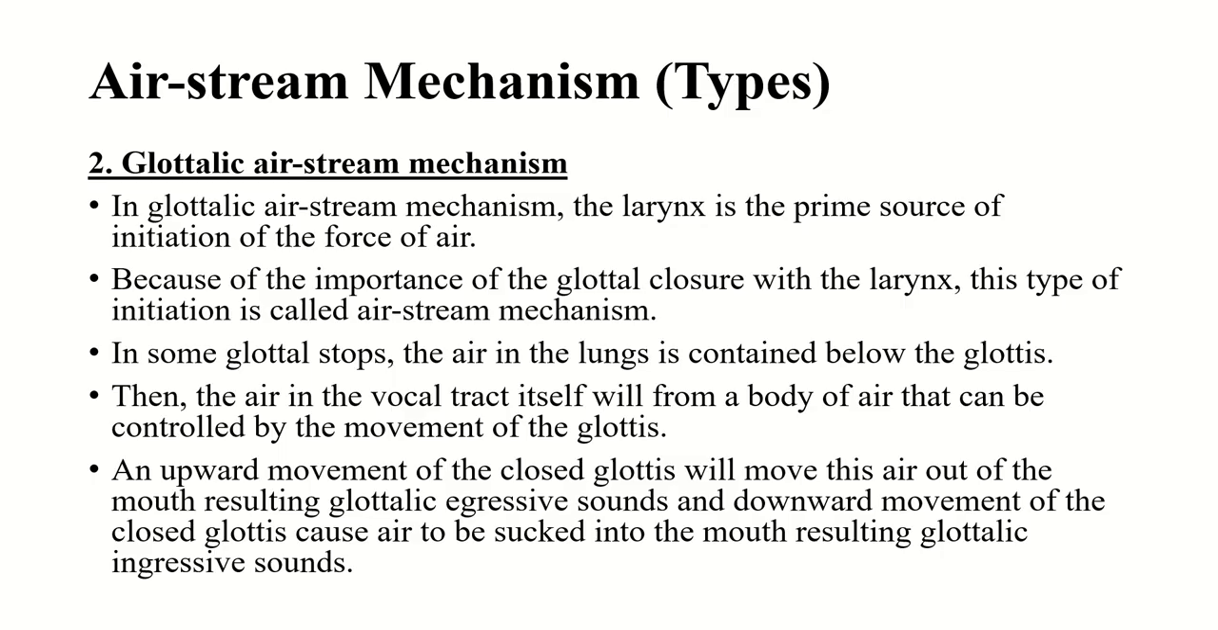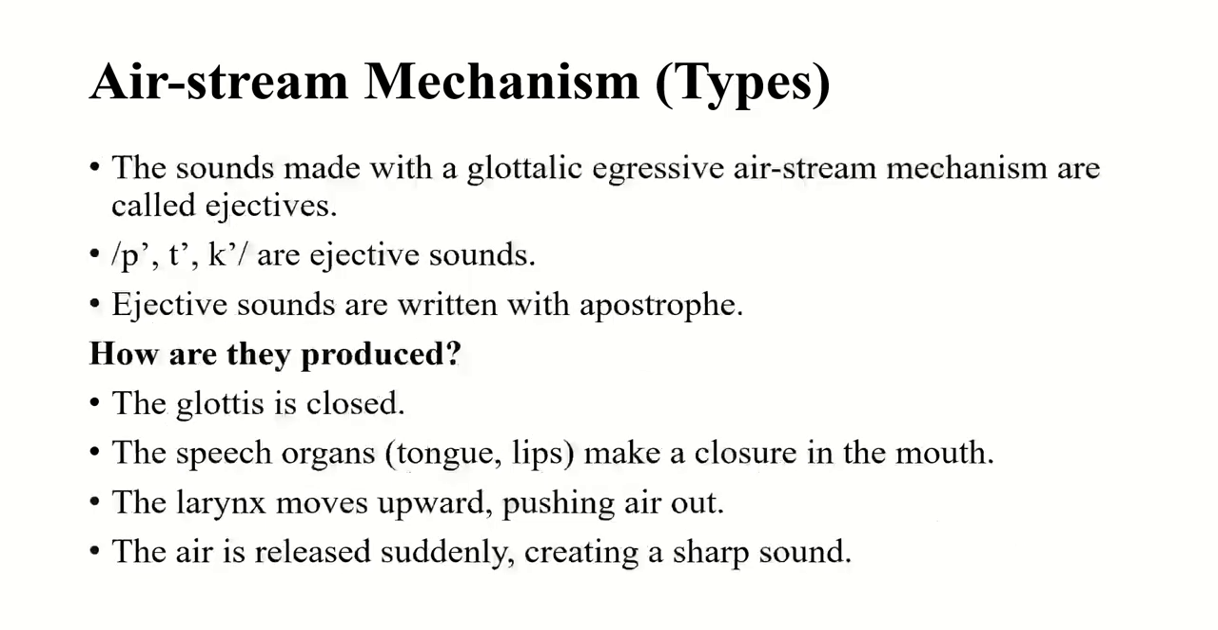A downward movement of the closed glottis causes air to be sucked into the mouth, resulting in what? Glottalic ingressive sounds. So glottalic egressive sounds are also possible and glottalic ingressive sounds are also possible. The sounds made with a glottalic egressive airstream mechanism are called ejectives. Look, ejectives. Earlier pulmonic egressive sounds were called plosives, but now the sounds made with a glottalic egressive airstream mechanism are called ejectives, and these are the ejective sounds.